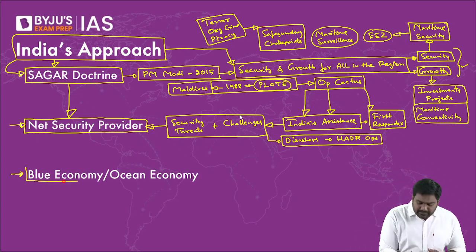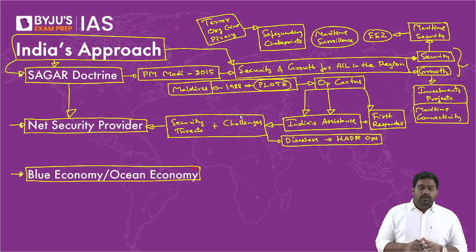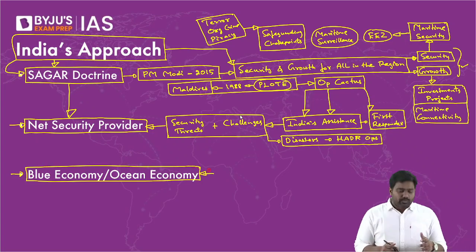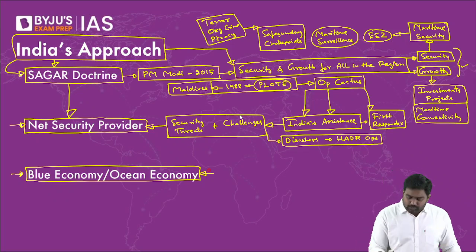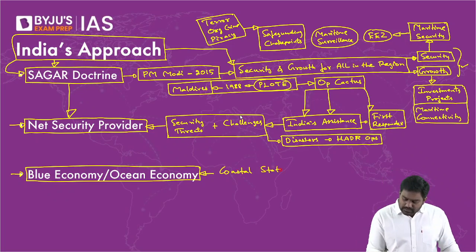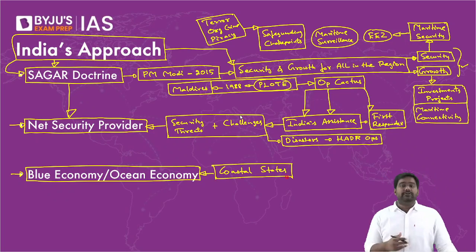The other priority we have is the implementation of the blue economy, ocean economy model. All right? This is a sustainable, inclusive development model, which is being promoted even by the United Nations, the World Bank, and all the global institutions. It's a trending model of development for coastal countries, for coastal states. It's a sustainable and inclusive model of economic development for coastal countries, which is being promoted by UN, World Bank, and other key institutions. So India has prioritized the implementation of the blue economy model.